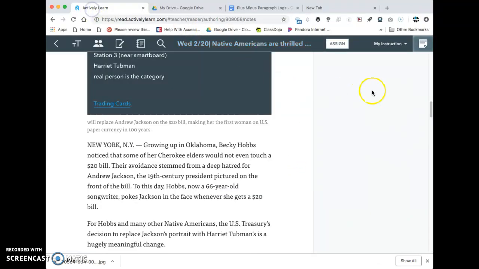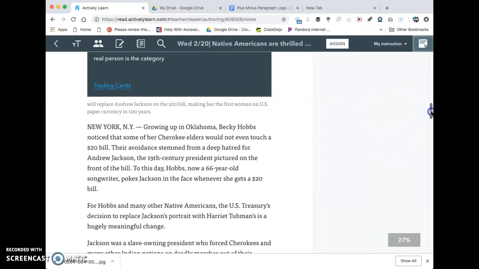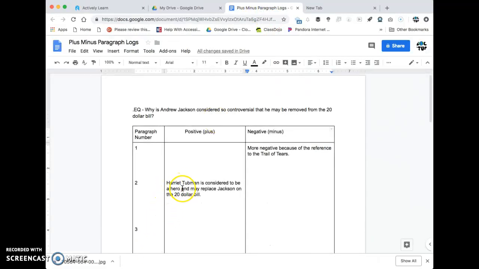Now I'll read paragraph 2. It says, for Hobbs and many other Native Americans, the U.S. Treasury's decision to replace Jackson's portrait with Harriet Tubman's is a hugely meaningful change. All right, that's going to be more positive because Harriet Tubman is going to be considered a hero and may replace Jackson on the $20 bill. So I'm looking at that as a positive here.